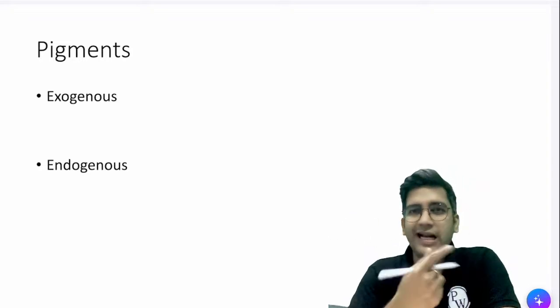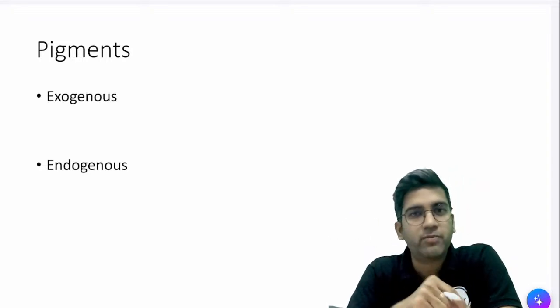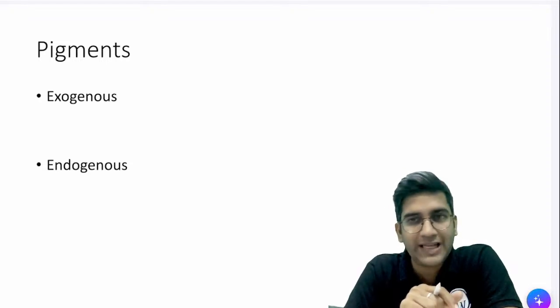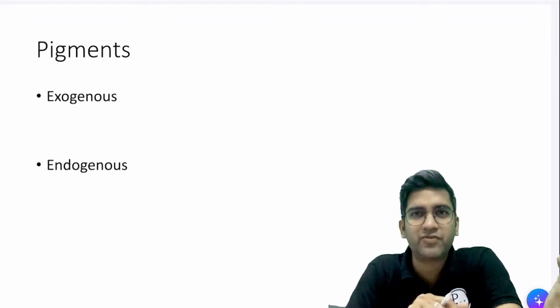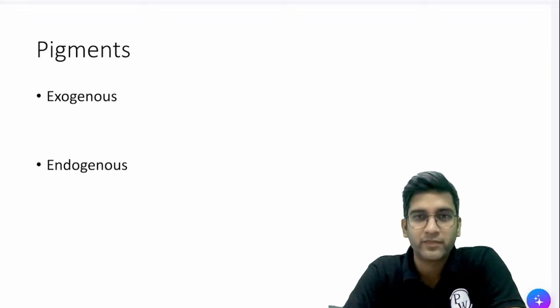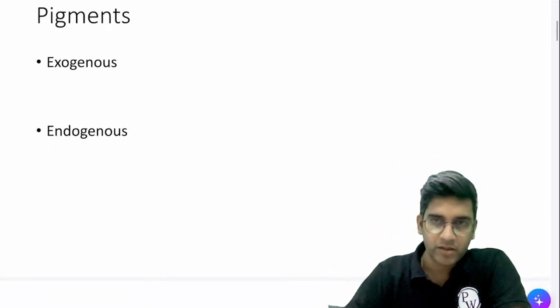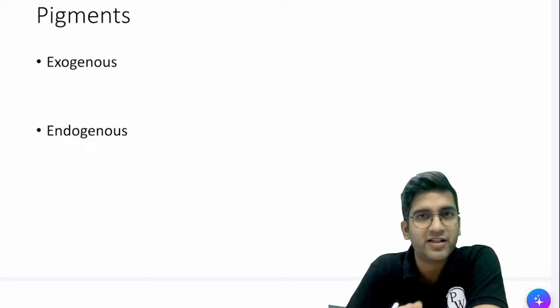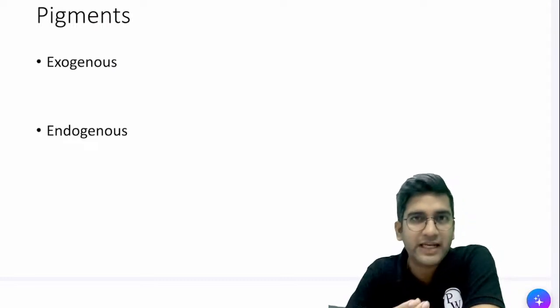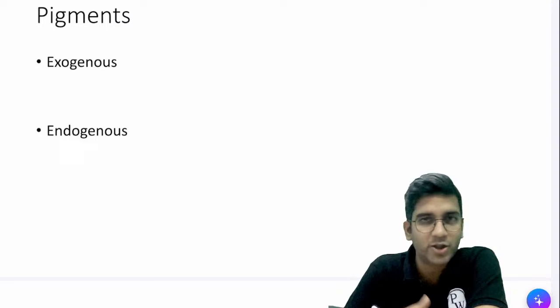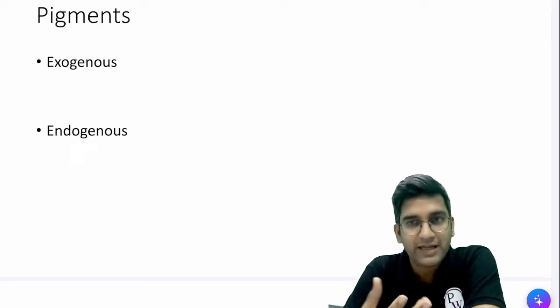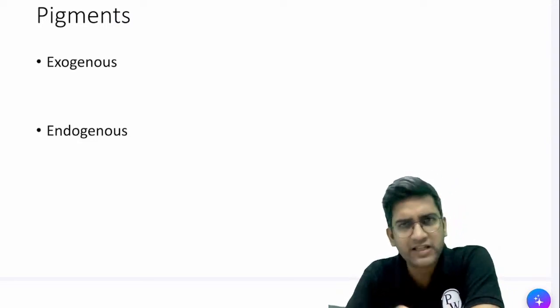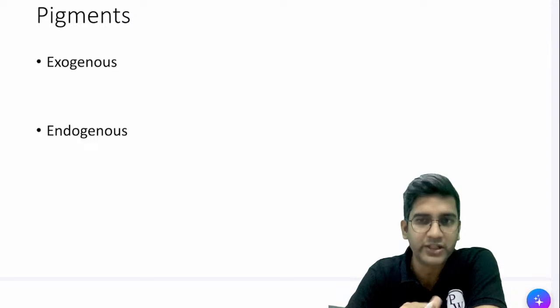Can anyone give me at least one example of a pigment which can be formed inside the body? One example of an endogenous pigment. Skin, melanin is a pigment, right? Definitely. RBCs, when they break down, it becomes iron. Iron is a pigment. Copper is a pigment, right? So melanin is definitely one pigment, and there are many other pigments. We'll definitely look at them very soon.